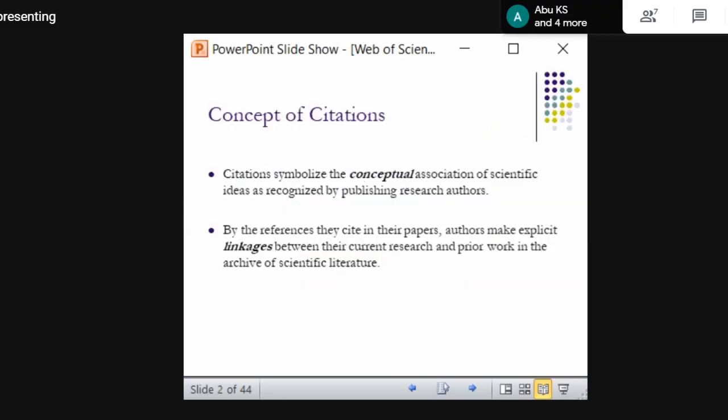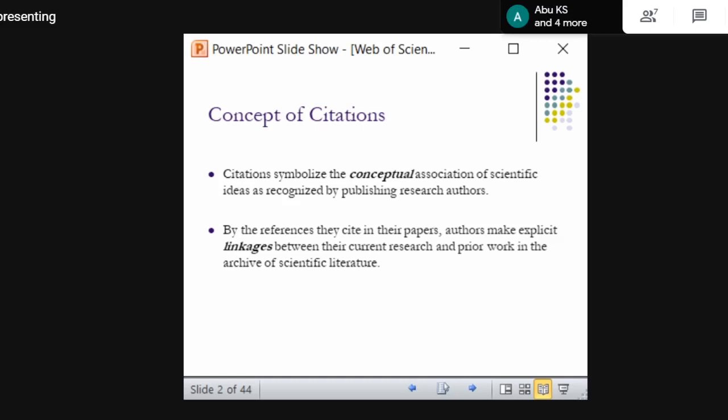Okay. So I have already mentioned, I think in most of the classes, the concept of citation actually. It symbolizes conceptual association of scientific ideas as recognized by publishing research authors. By the references they cite in the papers, authors make explicit linkages between the current research and prior work. Okay.